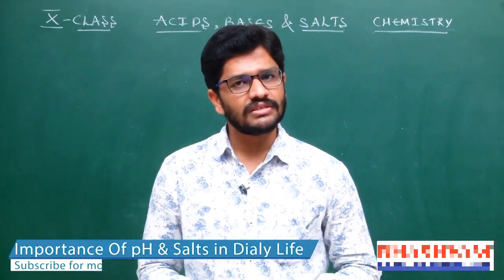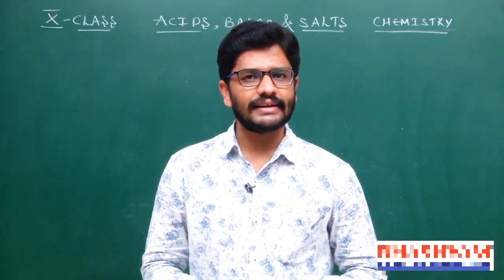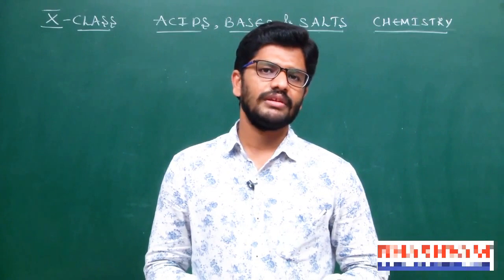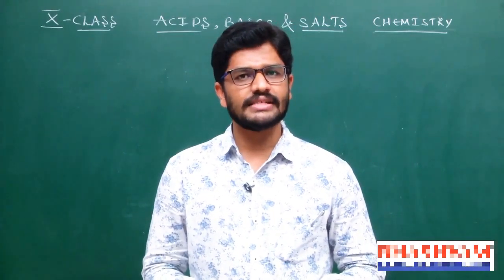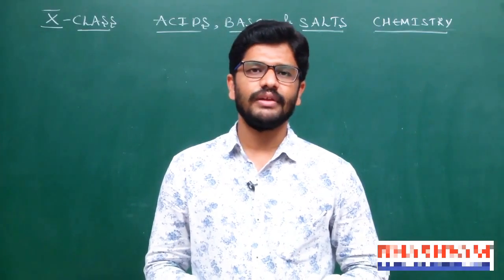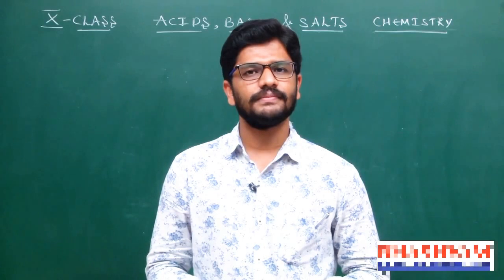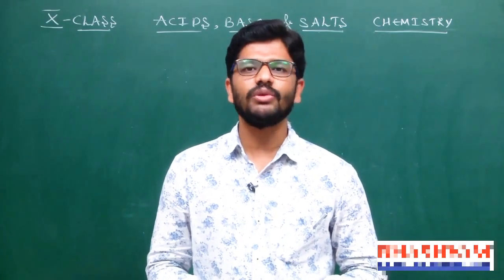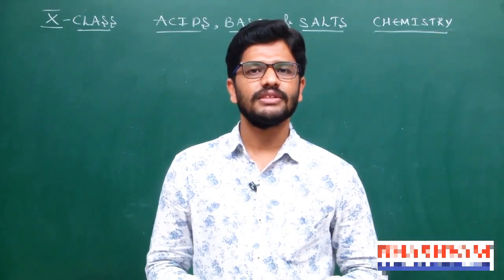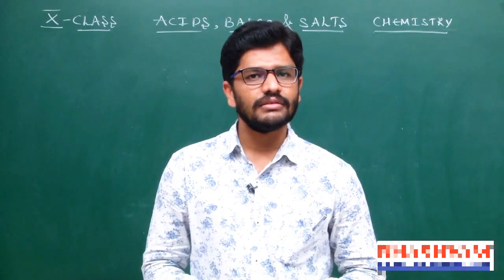The pH scale consists of 14 values. If the pH value is exactly 7, we call the substance neutral. If the pH value is less than 7, it is an acid. If the pH value is greater than 7, it is a base. This pH scale is valid at room temperature only. Yes or not? These things were all learnt in the previous session.